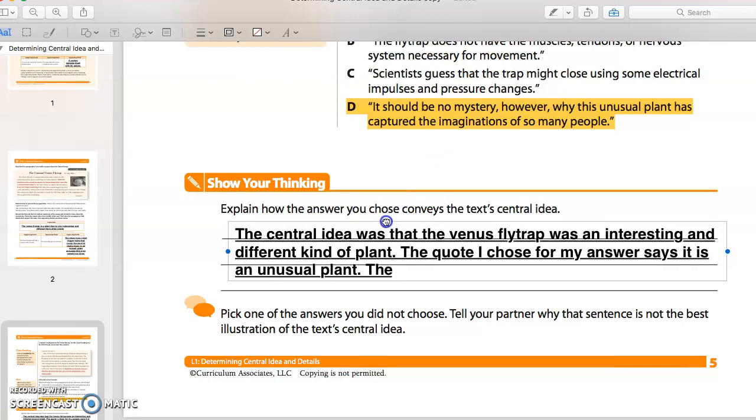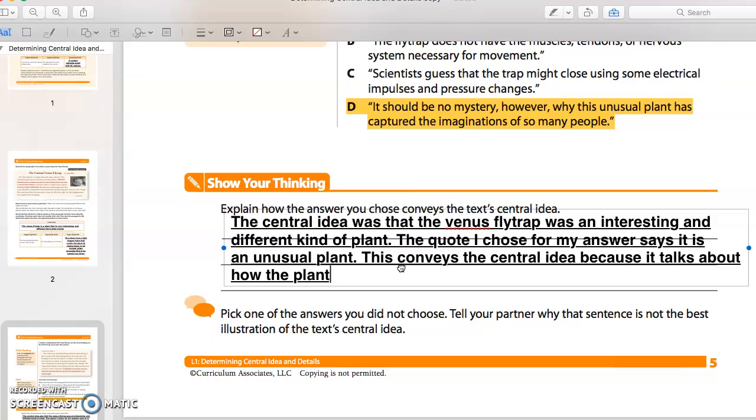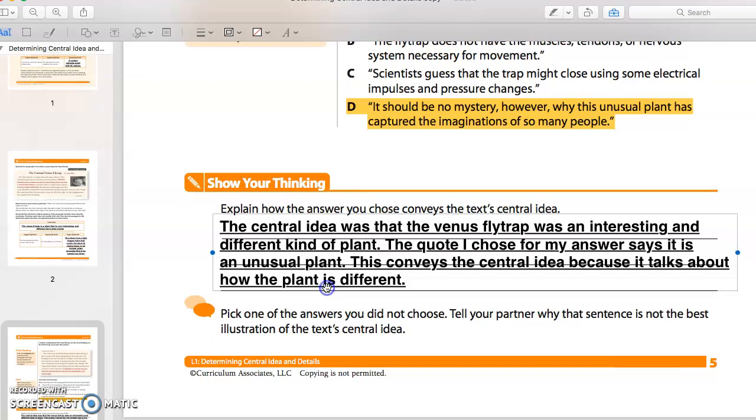This conveys, so what do they want? They want how it conveys the text's central idea. This conveys the central idea because it talks about how the plant is different. Okay, they're still using unusual and different, and that's how I was able to connect it. So I didn't just say it's interesting, it's different. I chose this quote because it says unusual. I go one step beyond and also explain how I made that connection to choose the letter D as my answer.